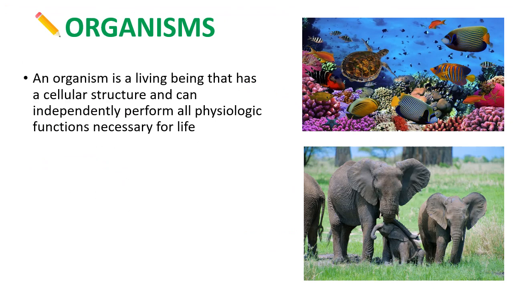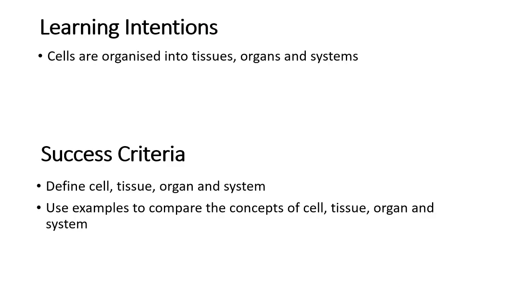All right, so we've reached the top level. So we've gone from cells to tissues to organs to systems, and now we've reached the final level of the organism. So a whole organism, it's a living being, it's made of cells, and it can perform all the necessary functions to stay alive on its own, just like these little animals or some amazing fish here in the Great Barrier Reef. All right, so you should be able to define those 4 key words and use some examples to talk about how they relate to each other.